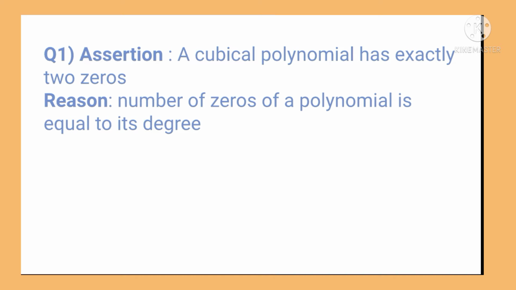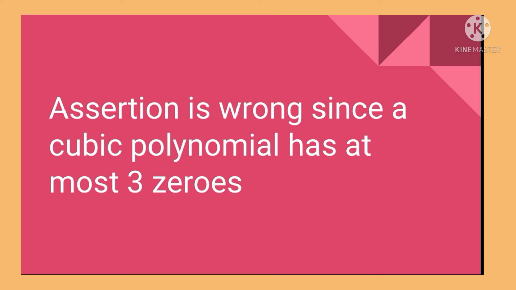The question number 1. Assertion: a cubic polynomial has exactly two zeros and reason is number of zeros of a polynomial is equal to its degree. Here, assertion is wrong since a cubic polynomial has at most 3 zeros, that is maximum number of zeros for a cubic polynomial is 3.